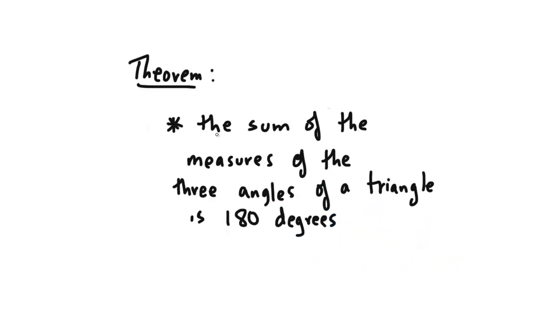Alright, so here's an example of a theorem, and you'll see many more throughout the unit. This one states that the sum of the measures of the three angles of a triangle is 180 degrees, right? And this can be proven, and we'll do that later on.